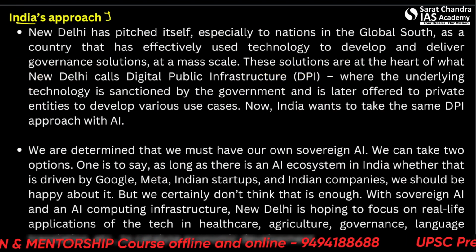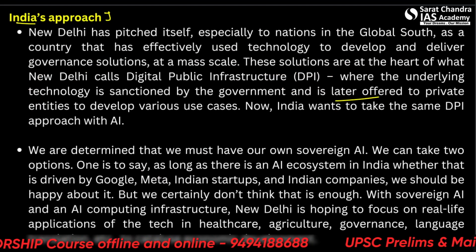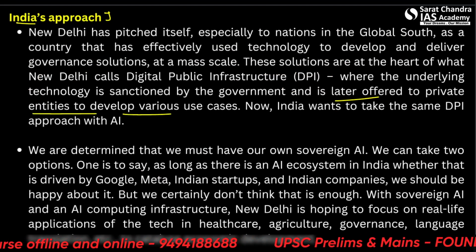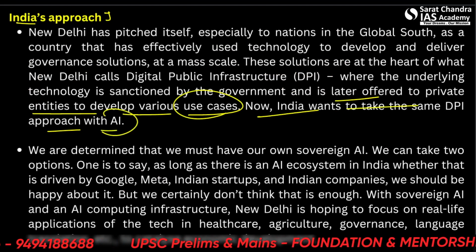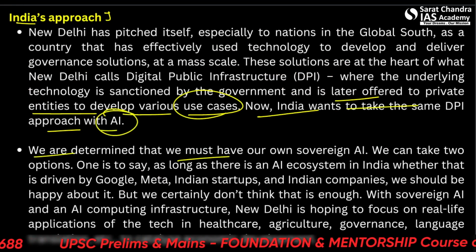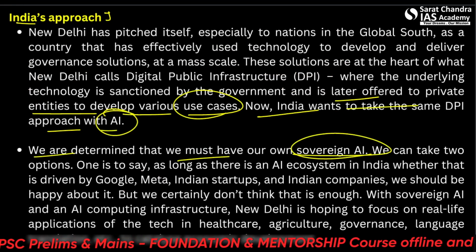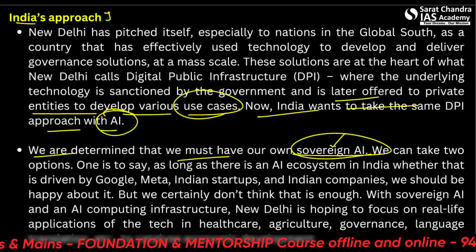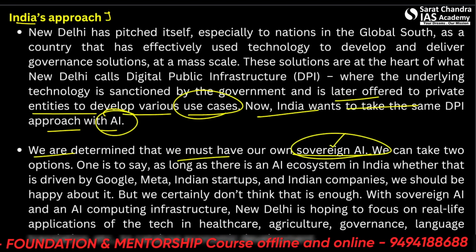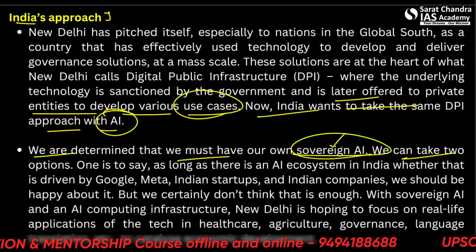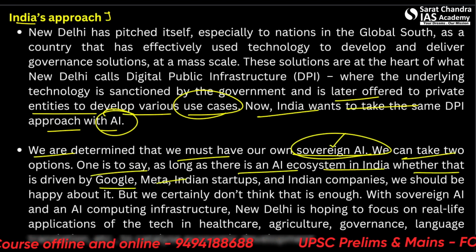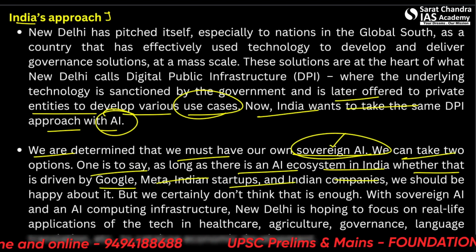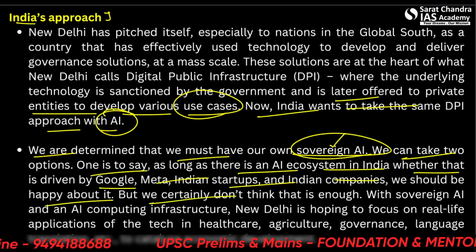Here, the underlying technology is sanctioned by the government and is later offered to private entities to develop various use cases. Now, India wants to take the same DPI approach with AI. We are determined that we must have our own sovereign AI. So we'll develop our own AI, not rely on the AI or code of other companies. We can also take two options. One is to say, as long as there is an AI ecosystem in India, whether that is driven by Google, Meta, Indian startups, or Indian companies, we should be happy about it. But we certainly don't think that is enough.